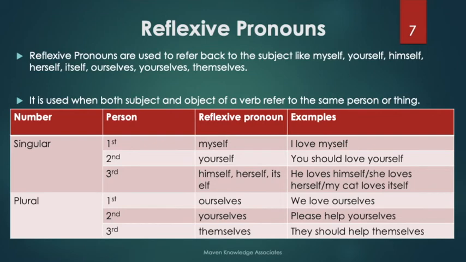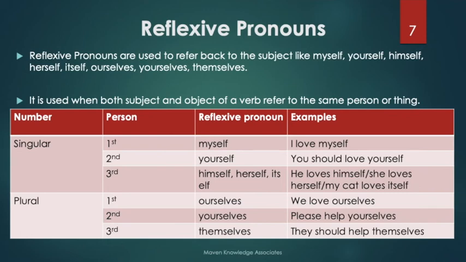In the case of animals, we sometimes use it as well, but it depends. You can also say my cat loves herself or himself, but most of the time you will find that animals are denoted with it.